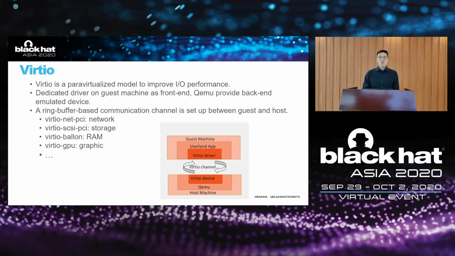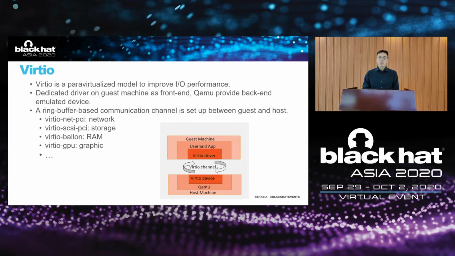A dedicated driver will be installed on the guest machine as the front end, and QEMU provides an interface as the backend. A ring buffer-based communication channel is set up between guest and host. When there's an I/O operation request on the guest, it will be forwarded to the host machine through the Virtio channel, so that the host can use hardware resources to process the I/O requests.